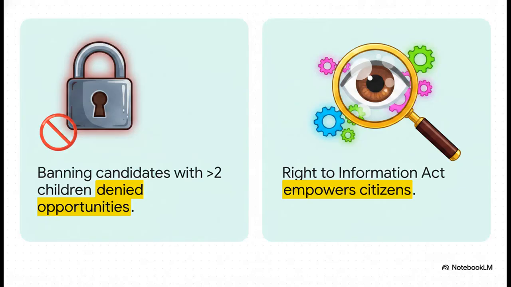Let's look at two totally different approaches. In some states, candidates with more than 2 children were flat out banned from local panchayat elections. And the result? It unintentionally denied democratic opportunities to so many poor citizens and to women. Counterproductive, right? Now contrast that with the Right to Information Act. Instead of banning something, it actually empowers citizens to find out exactly what the government is doing so they can act as watchdogs. Empowering laws almost always succeed where restrictive bans fail.